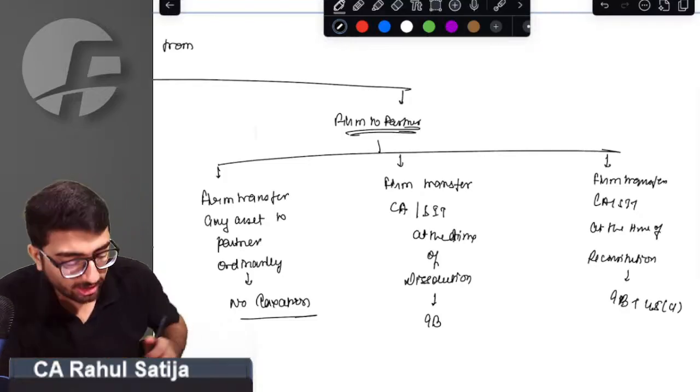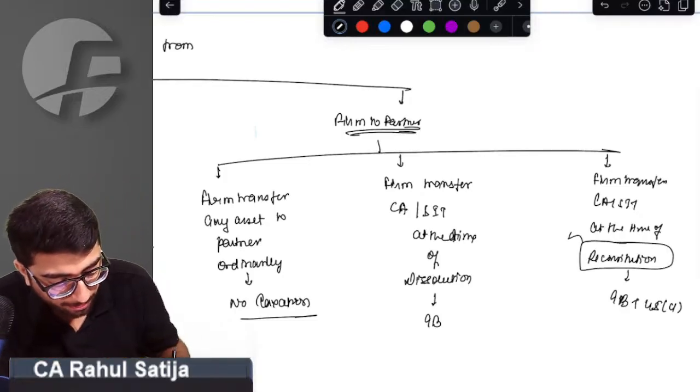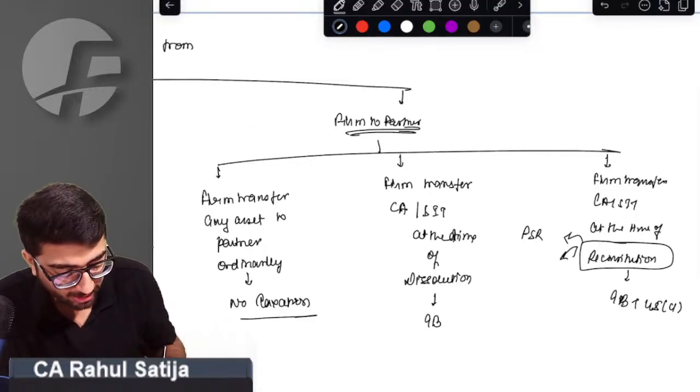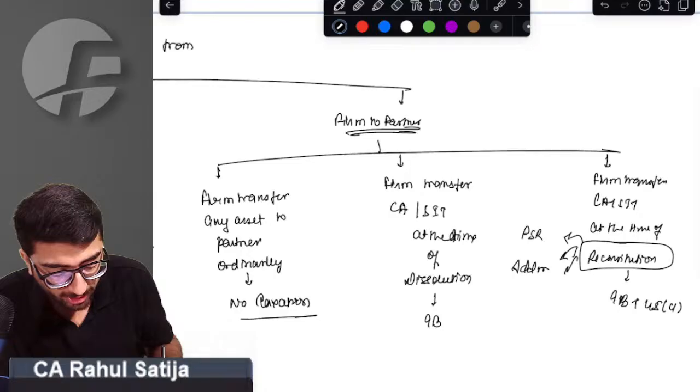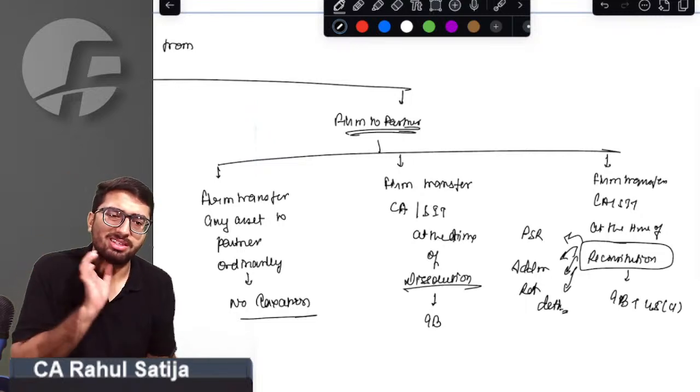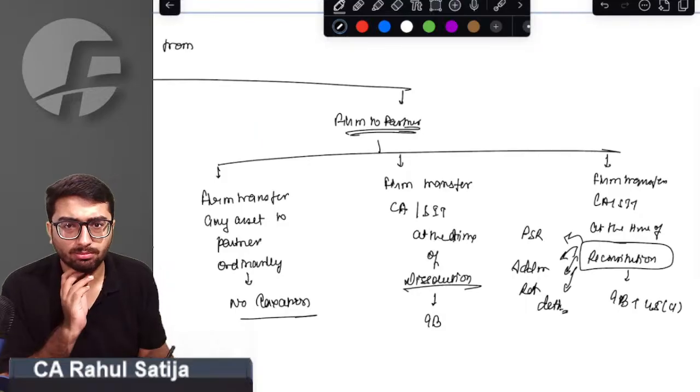Sir, what is reconstitution? Reconstitution implies a change in PSR, profit sharing ratio, admission of a partner, retirement of a partner, or death of a partner. So this all implies reconstitution. Dissolution of the firm is when the firm closes. This is the basic definition, sir.